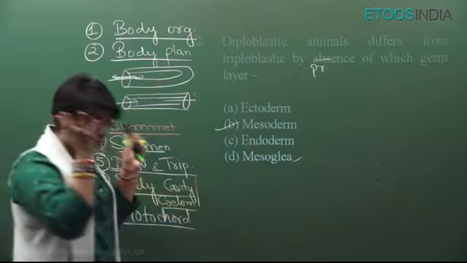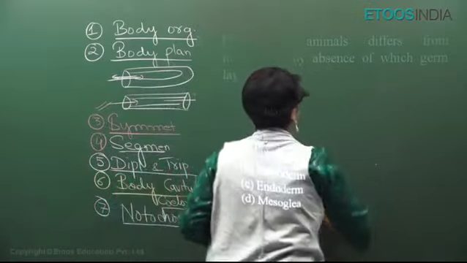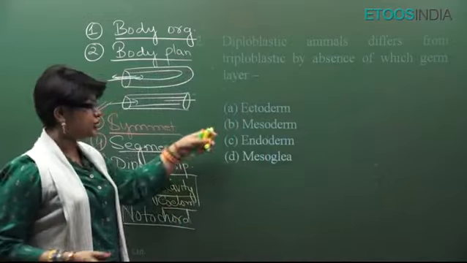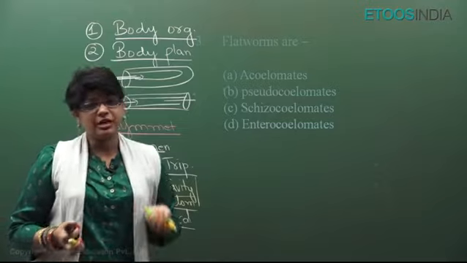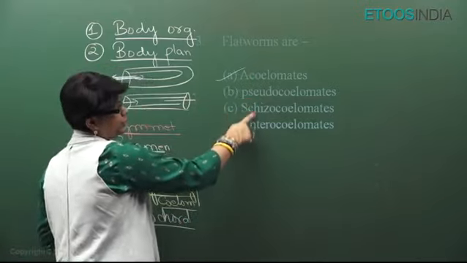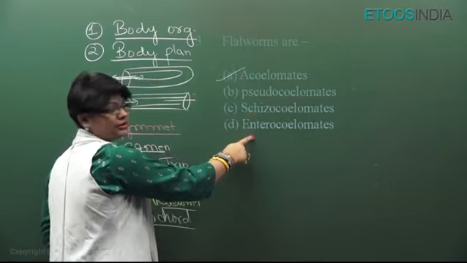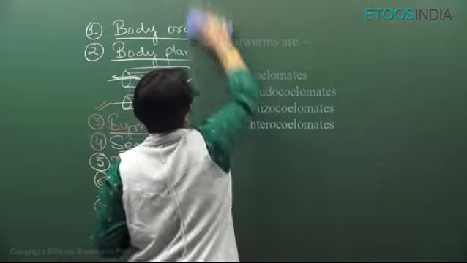So wherever there is presence and absence, you have to be very, very clear whether they are asking presence or absence. Diploblastic do not have mesoderm. Now, flatworms are Platyhelminthes and they are acoelomates. This is roundworms, this is Annelida, Arthropoda, Mollusca, this is Echinodermata, Hemichordata, Chordata. Like this they ask you questions.